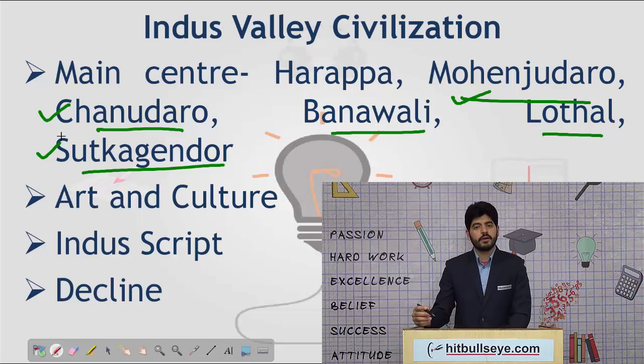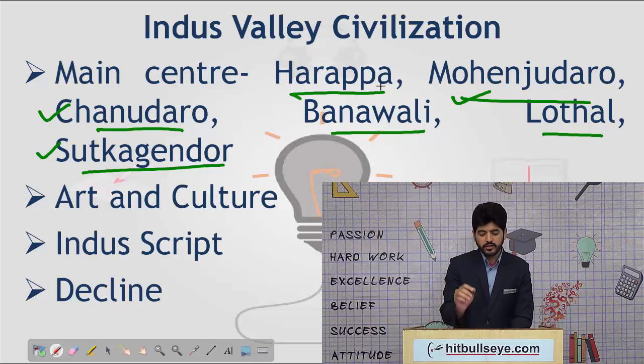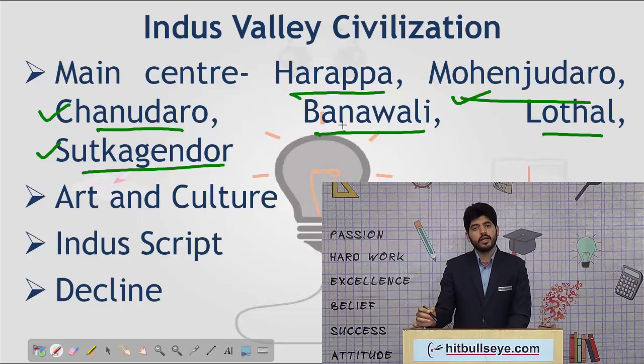They are in present day Pakistan, more specifically in the Sindh and Balochistan provinces. Of the Indian sites, Harappa is in present day Punjab, Banawali in present day Haryana, and Lothal, as we've already discussed, a port city in present day Gujarat.